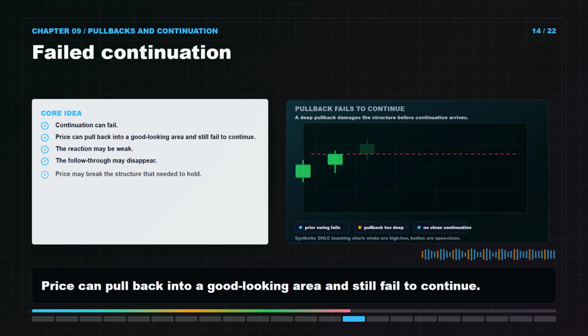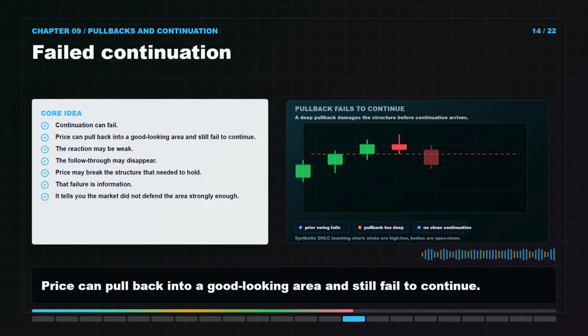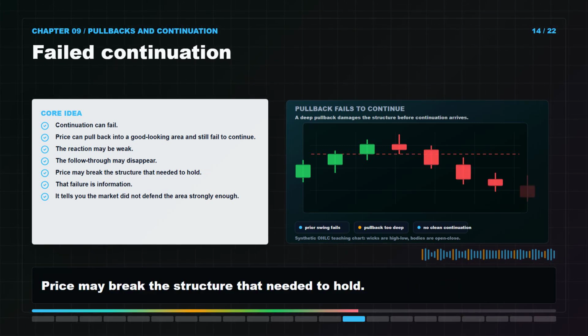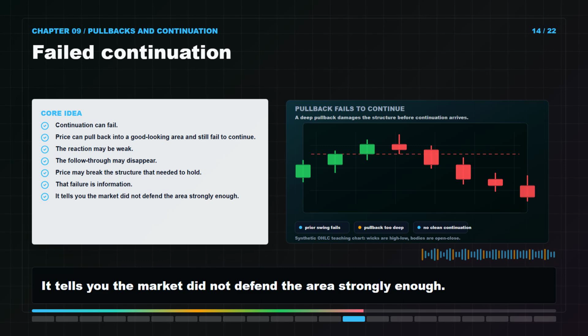Continuation can fail. Price can pull back into a good-looking area and still fail to continue. The reaction may be weak. The follow-through may disappear. Price may break the structure that needed to hold. That failure is information. It tells you the market did not defend the area strongly enough.